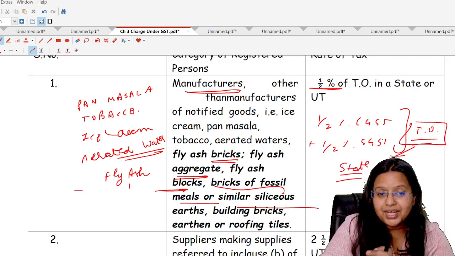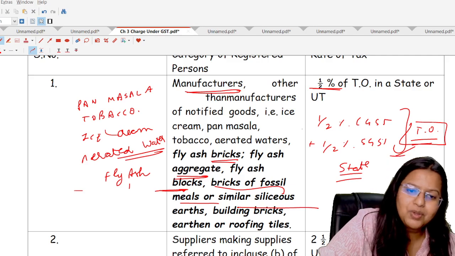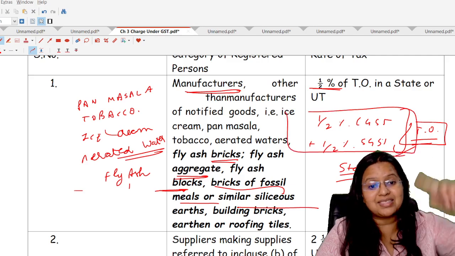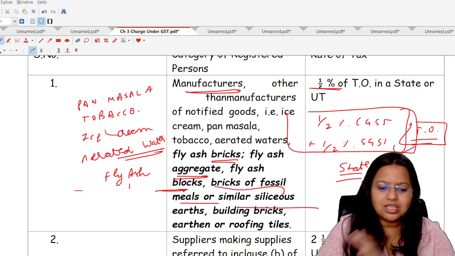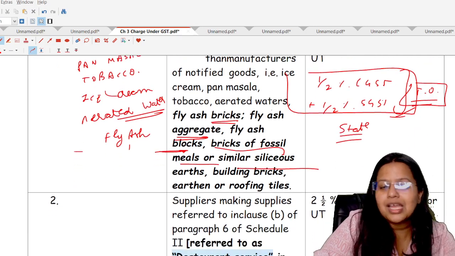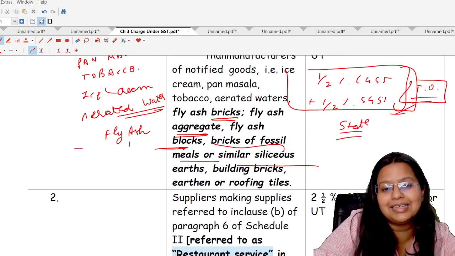If it's for Haryana, the person has to consider the turnover of Haryana only. And you are saying 0.5% CGST, 0.5% SGST. So can we write 1% IGST? No. Because the person who has registered under the composition scheme is not allowed to make any kind of outward interstate supply.